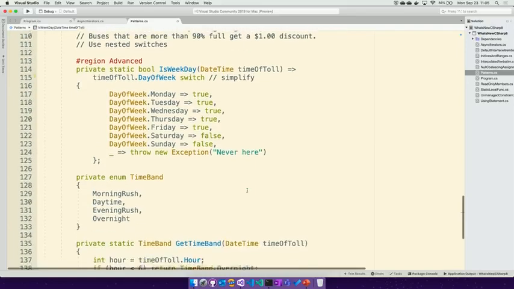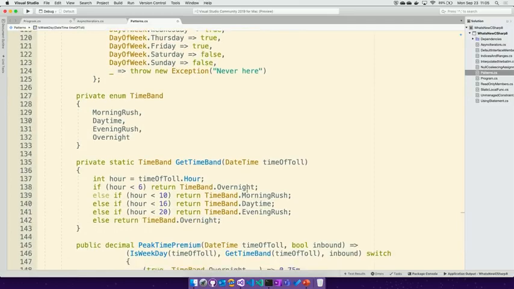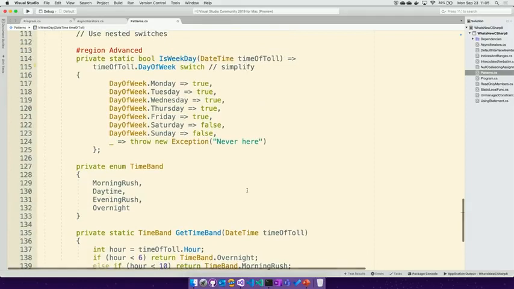If it's a weekday, well, then we're going to spend a little bit more. And depending on the time band, we're going to add a little bit more code to say morning rush coming into the city should cost more, evening rush out of the city should cost more.